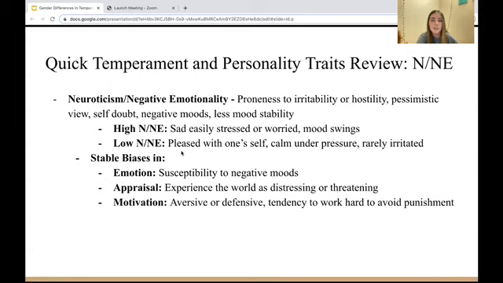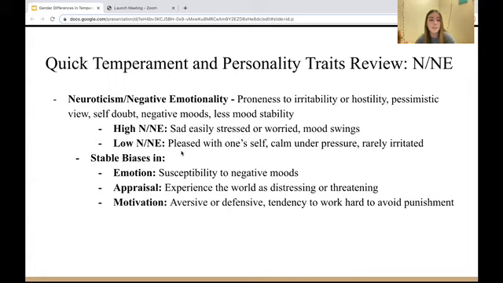For our study, we decided to focus on neuroticism and extroversion so we could draw conclusions about how different levels of those traits can contribute to gender differences seen in mental illnesses. So to start with neuroticism, negative emotionality, it is a proneness to irritability or hostility, pessimistic view, self-doubt, negative moods, and less mood stability. So with a high level of this, a person normally is sad easily, stressed or worried, and has mood swings, whereas somebody low in neuroticism is normally pleased with oneself, calm under pressure, and rarely irritated.